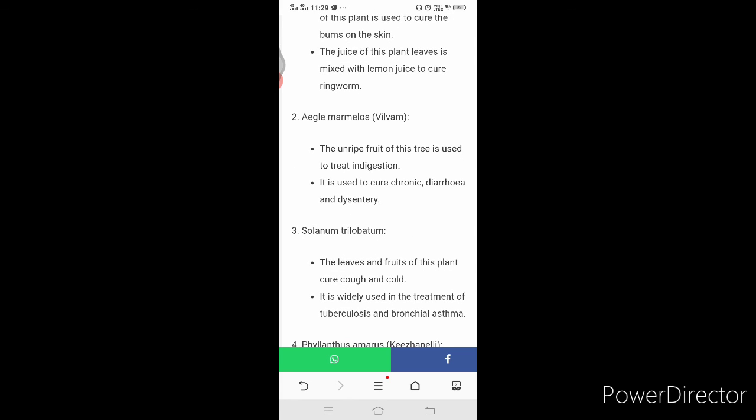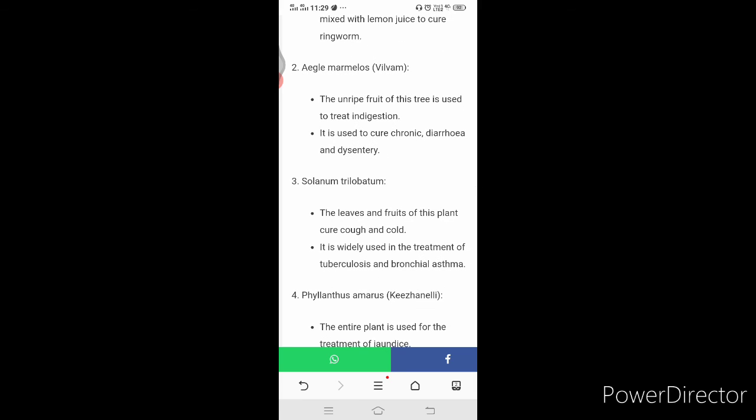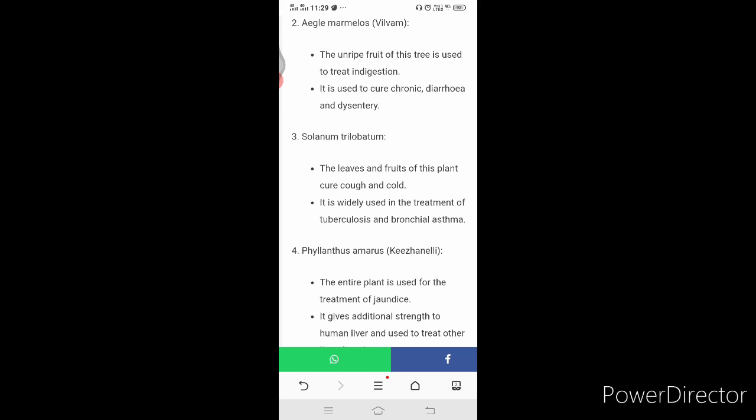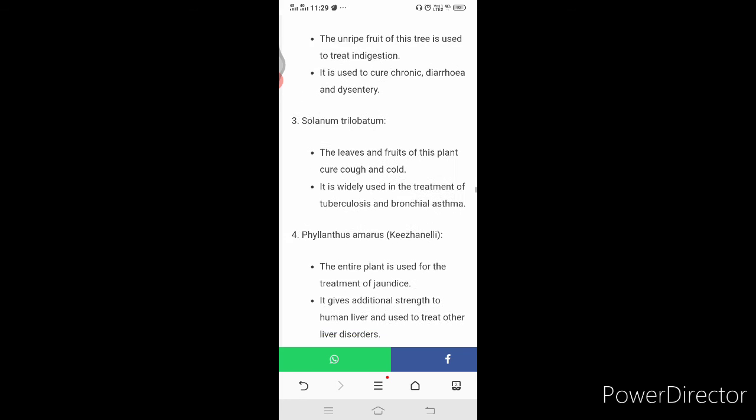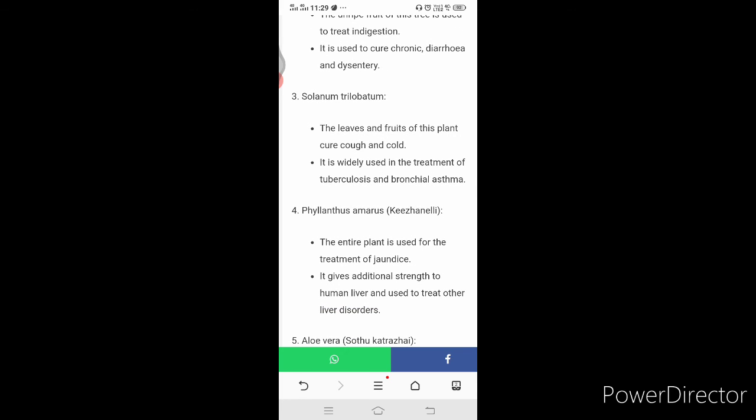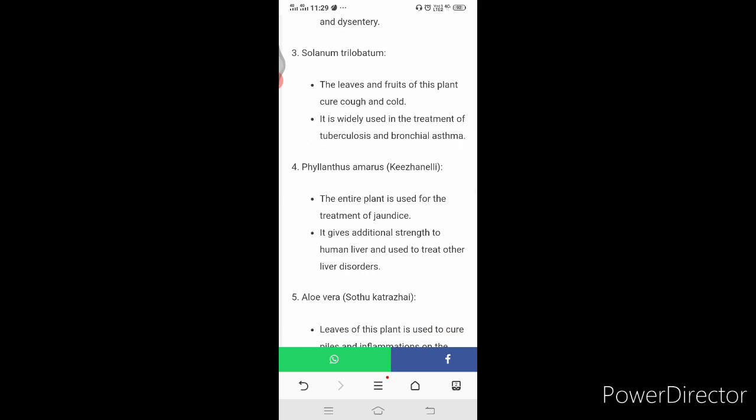Aegle marmelos, that is vilvam. The unripe fruit of this tree is used to treat indigestion. It is used to cure chronic diarrhea and dysentery. Solanum trilobatum. The leaves and the fruits of this plant cure cough and cold. It is widely used in the treatment of tuberculosis and bronchial asthma related to the respiratory system.